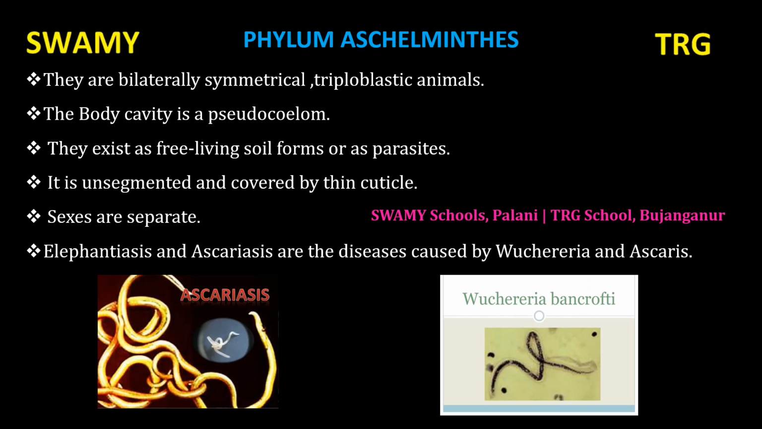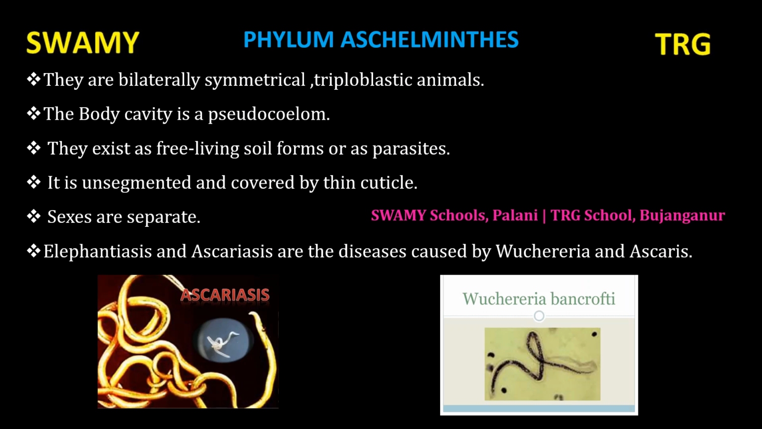They exist as free-living soil forms or as parasites. It may live freely, and sometimes it may be a parasite. The body is round and pointed at both the ends. The body shape is round, only the mouth and anus are a little pointed.